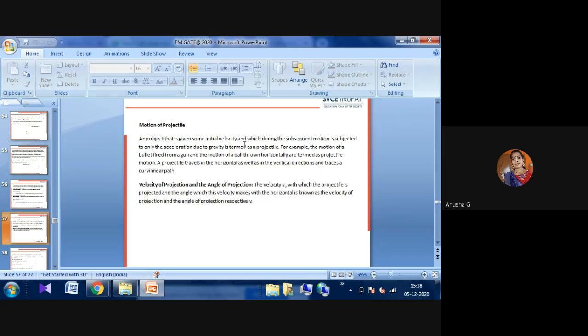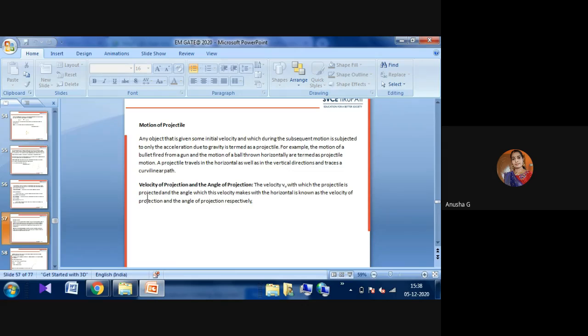For example, the motion of a bullet when we fire from a gun, the motion of a ball thrown horizontally, is termed projectile motion. A projectile travels in the horizontal as well as the vertical direction and traces a curvilinear path, as we can observe here. If you shoot, it will not go straight at 180 degrees.